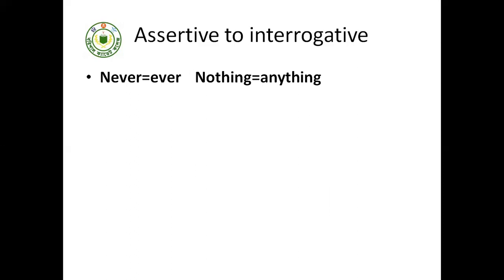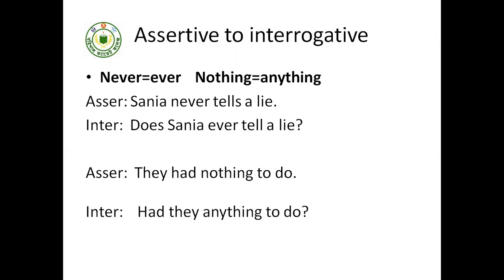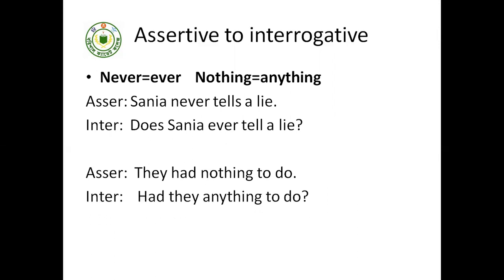Never will be changed into ever. Nothing will be changed into anything. See the example. Sania never tells a lie. Answer. Does Sania ever tell a lie? So never has changed into ever. They had nothing to do. Had they anything to do? So in the interrogative sentence, nothing has been changed into anything.